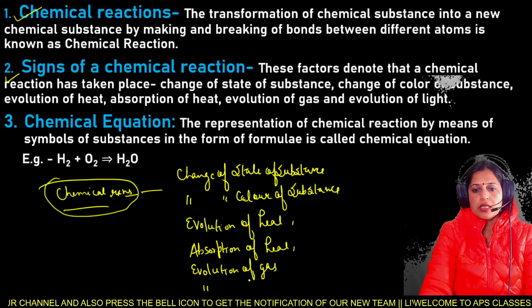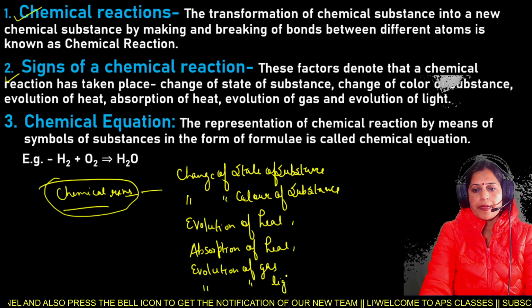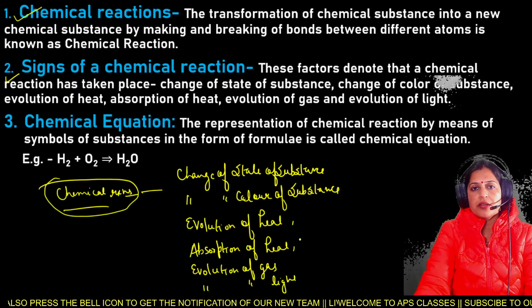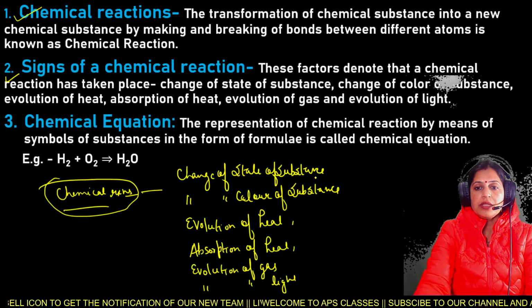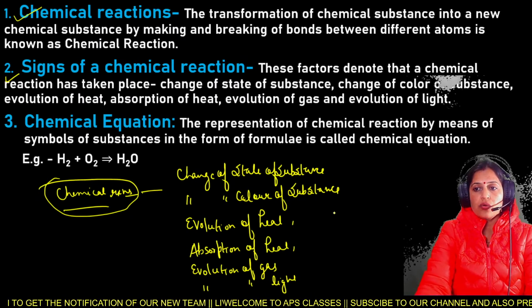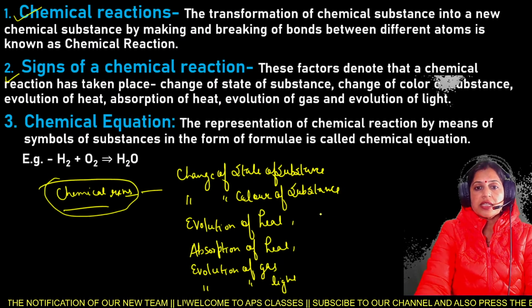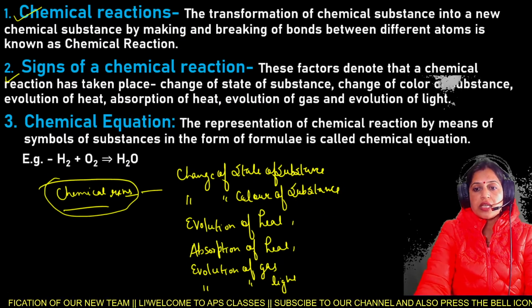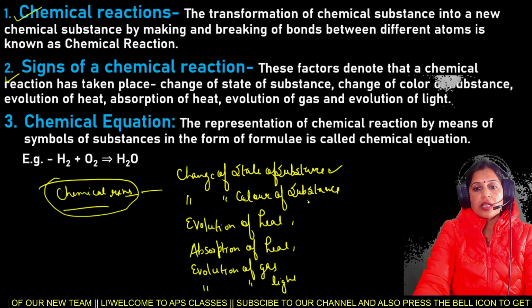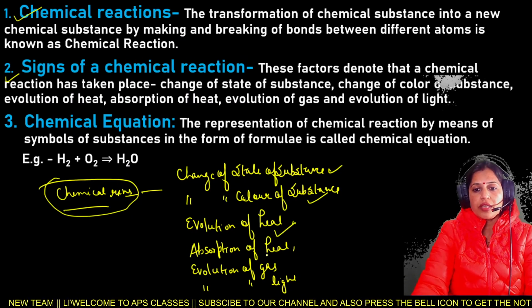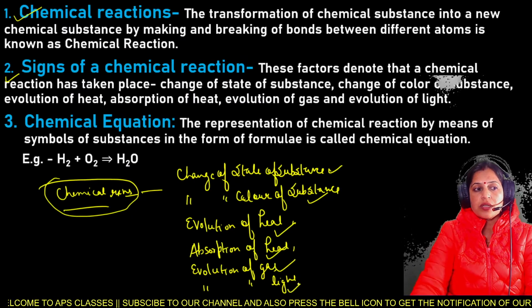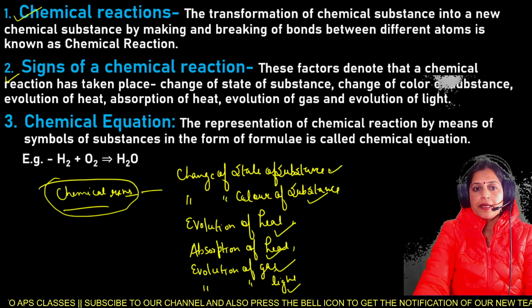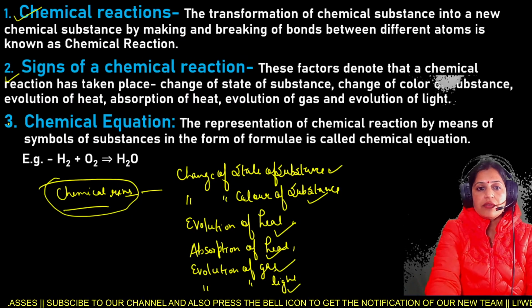And the last one is evolution of light. So in short, these factors denote that a chemical reaction has taken place: change of state of substance, change of color of substance, evolution of heat, absorption of heat, evolution of gas, and evolution of light. These are the signs of chemical reactions.